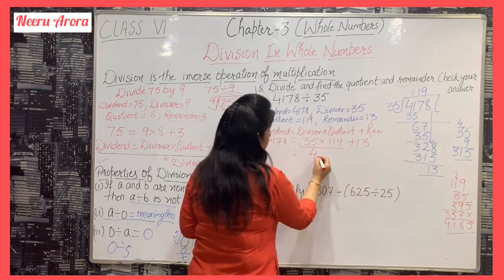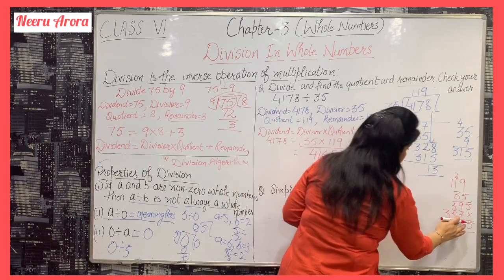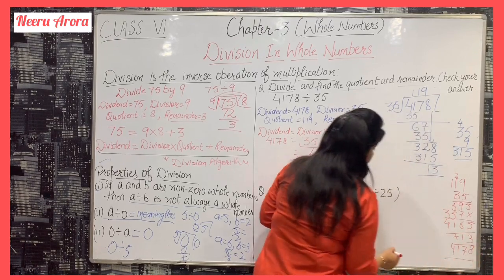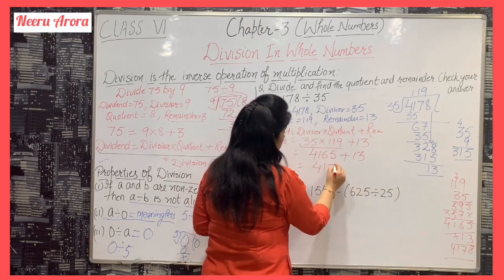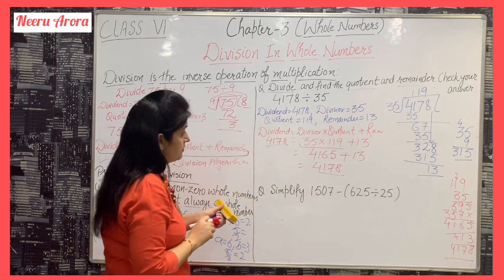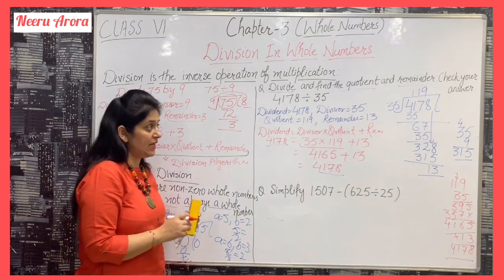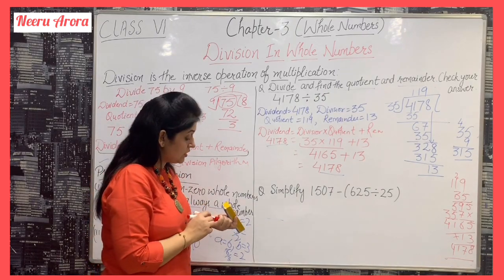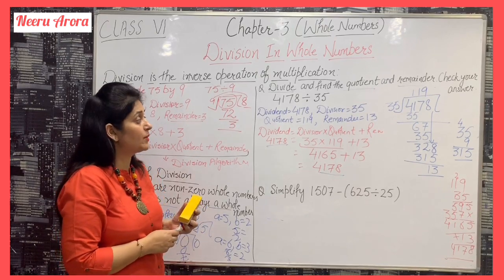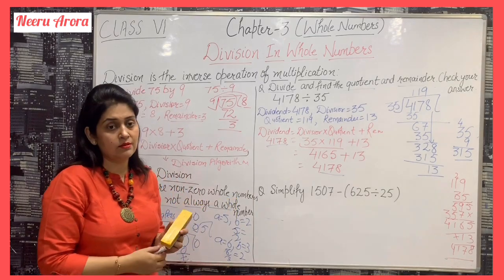So when we multiply we get 4165 plus 13. Adding 13 gives 4178. You can see the left hand side is equal to the right hand side, which means our answer is correct. We can check our answer by applying the division algorithm: dividend is equal to divisor into quotient plus remainder. The rest of the division is as it is, as you have done in your junior classes.